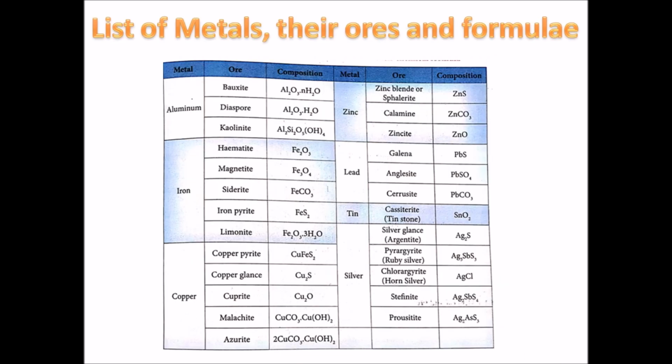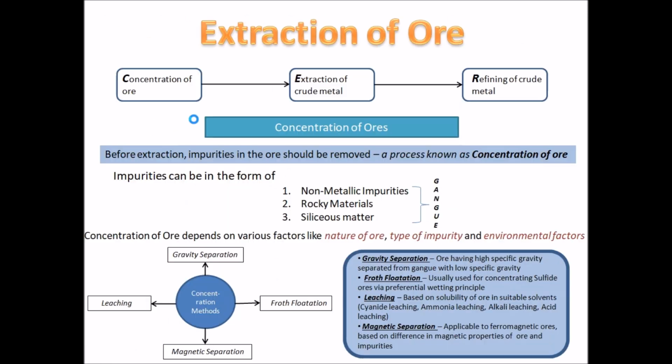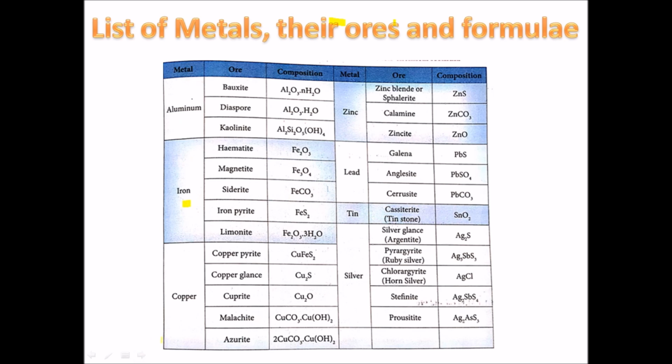Now let us look at the list of metals, their ores and their formulas. We have different metals here like aluminium, iron, copper, zinc, lead, tin and silver. Now the ores and their compositions, you will have to know by heart.